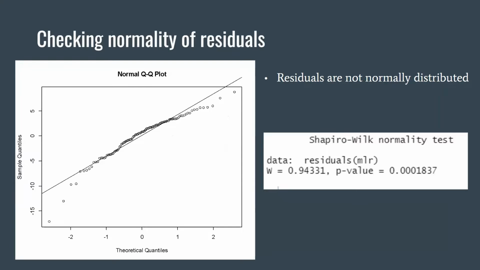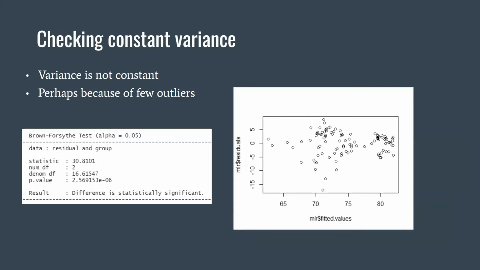For our normality of residuals check, we concluded that residuals in our data are not normally distributed. You can see this from the normal plot and the significant p-value of the Shapiro test, which is sensitive to outliers. For our constant variance check, we concluded that residual variance is not constant since the Brown-Forsythe test was significant, and that may be because there were a few outliers in the data. The residuals versus fitted values plot shows how the variance varies.